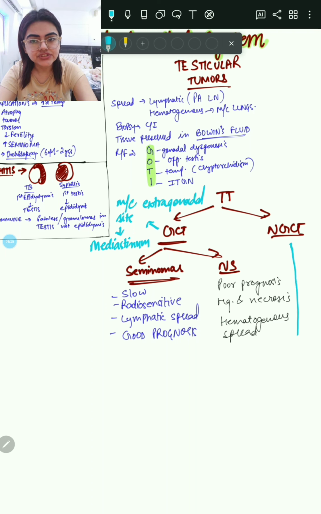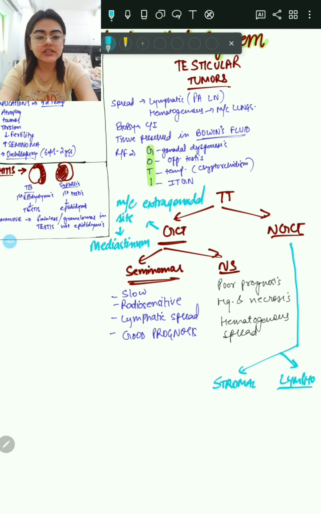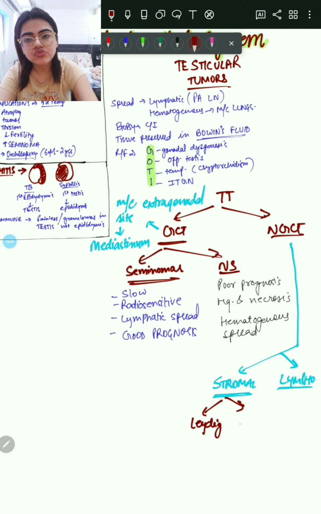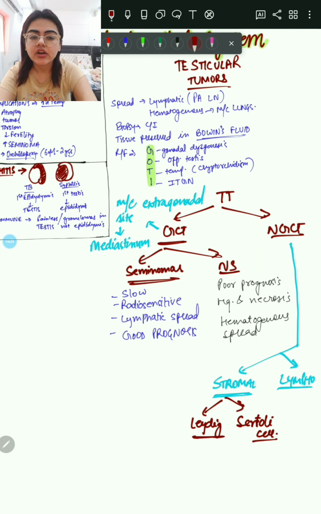So this was about germ cell tumors. Divide germ cell tumor into seminomas and non-seminomas. Now non-germ cell tumors are divided into stromal cell tumors and lymphomas. The stromal cell tumors include Leydig cell tumors and Sertoli cell tumors. We will discuss the non-germ cell tumors after a while.